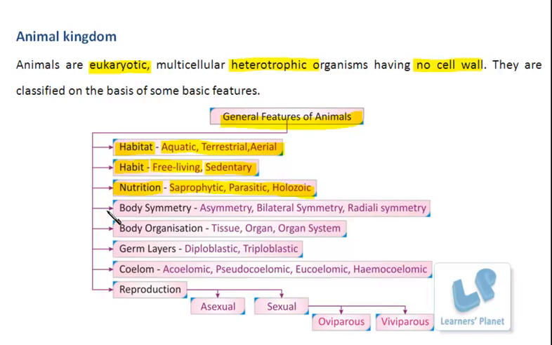Then the next is the body symmetry. It is one of the important features to subclassify these organisms. Or I can say that the organisms vary with respect to their symmetry. So according to that they are placed in different subgroups. Right. The symmetry can be asymmetry, bilateral symmetry, or radial symmetry. There is a spelling mistake here. This will not come here. I'm sorry for that.